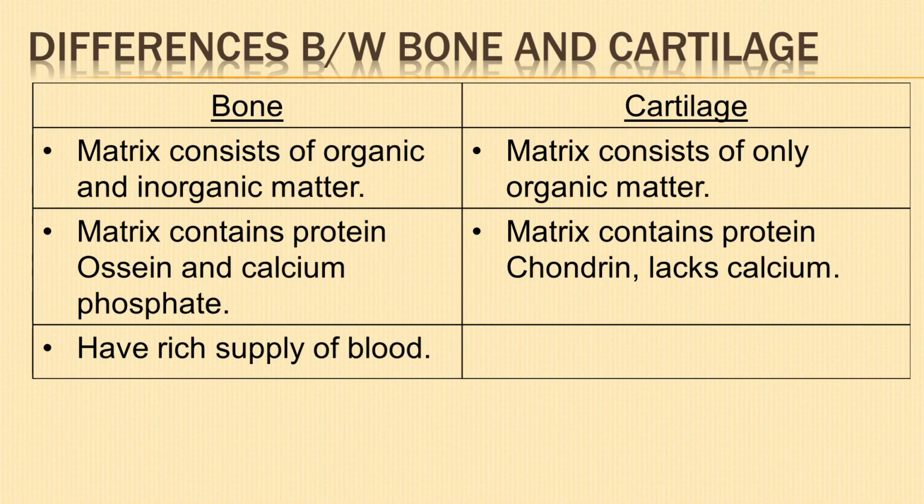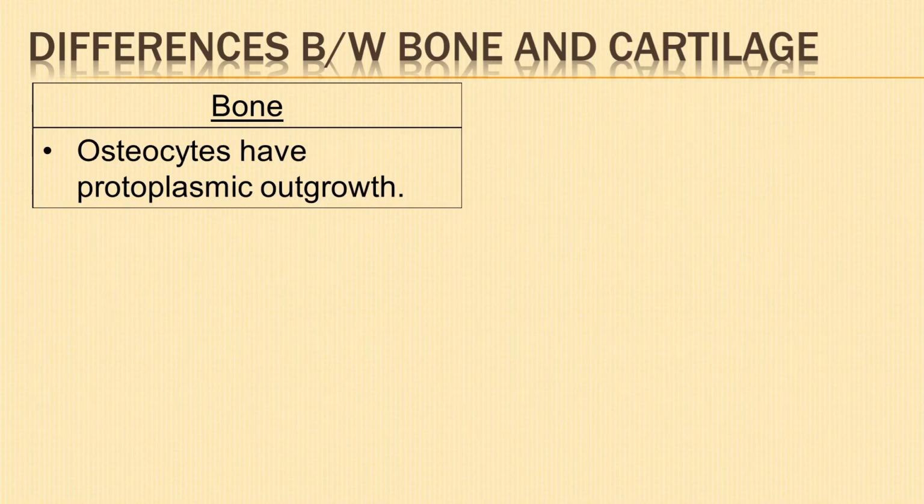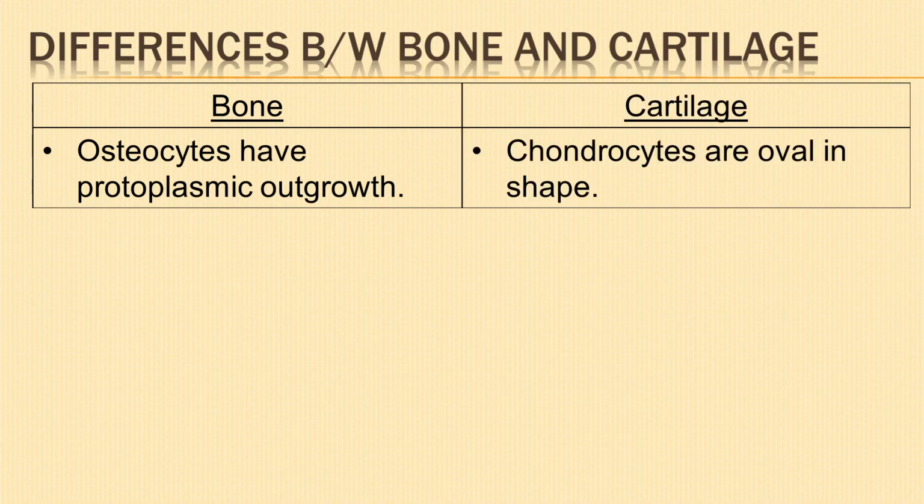Cartilage does not have blood supply. Growth of bones is bidirectional, that is, they grow in both directions. Growth of cartilage is unidirectional. Osteocytes or bone cells have irregular outline due to the presence of a number of protoplasmic outgrowths. Cells of cartilage, chondrocytes, are oval in outline.